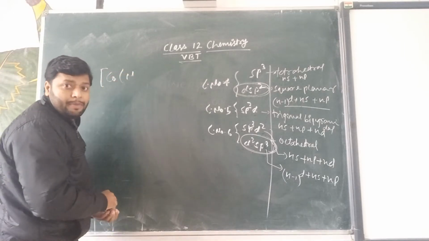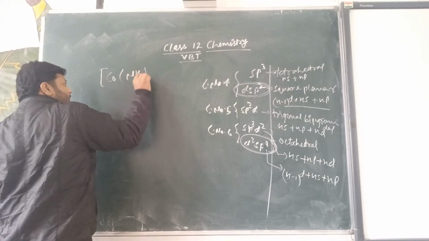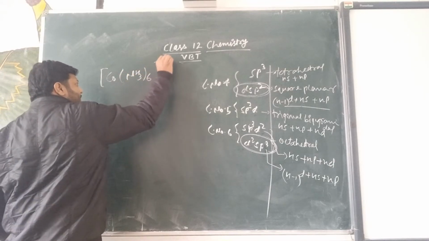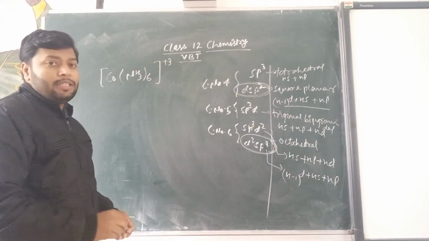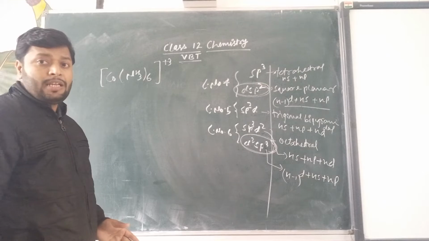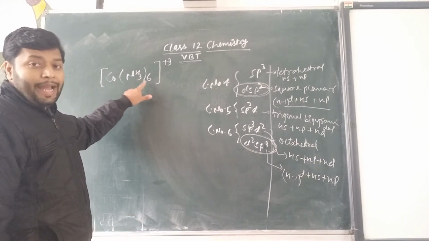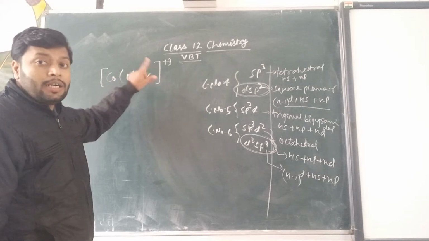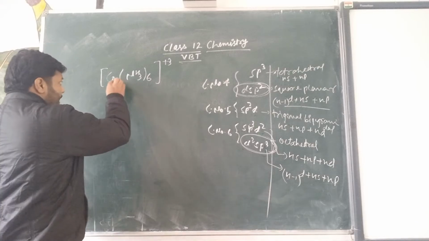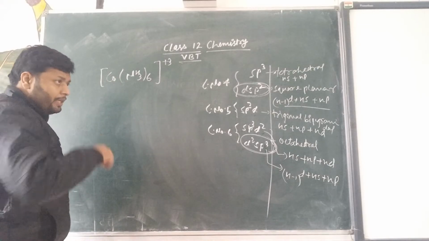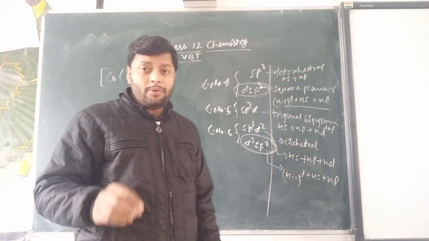The same example given in the NCERT book. I am taking the example of cobalt. You can see the IUPAC name of this complex will be hexaamminecobalt(III) ion, because the complex is an ion. And in this category, it was observed that ammonia